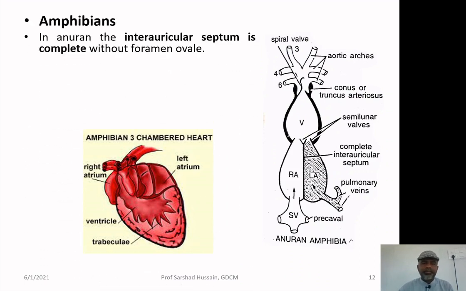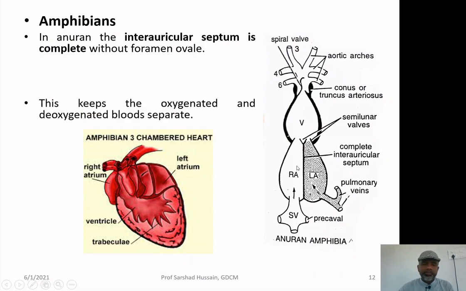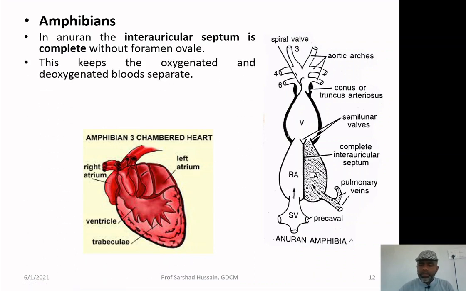In case of amphibians, in anuran, the interauricular septum is complete without foramen ovale. So, you can see in amphibians, another advancement has reached over there, that is the atrium is completely partitioned by the interauricular septum, no perforation is there. In addition to it, this keeps the oxygenated blood received through pulmonary veins and the deoxygenated blood received from the body totally separated in the auricles.